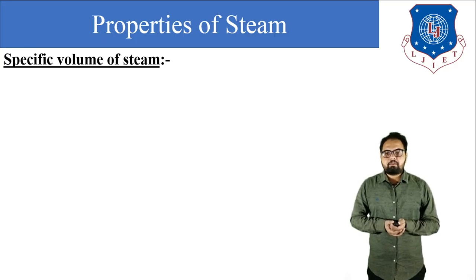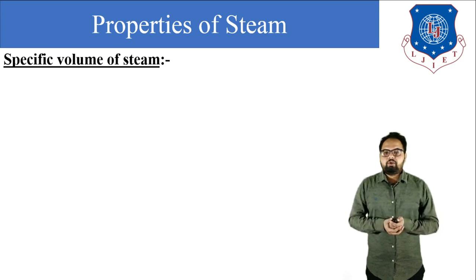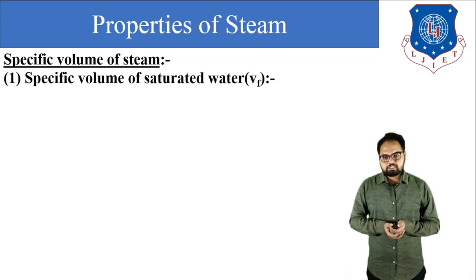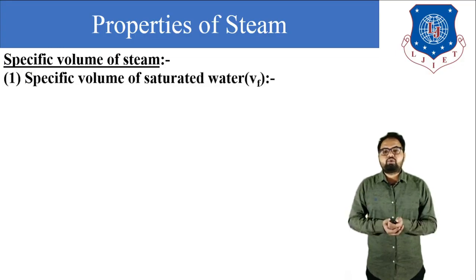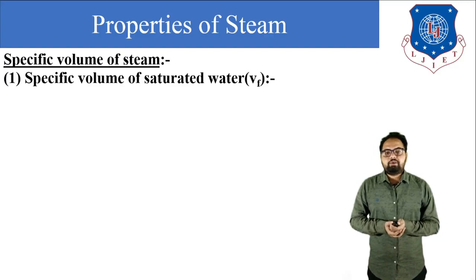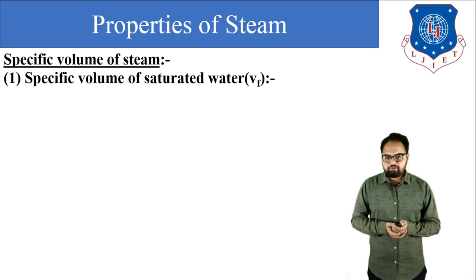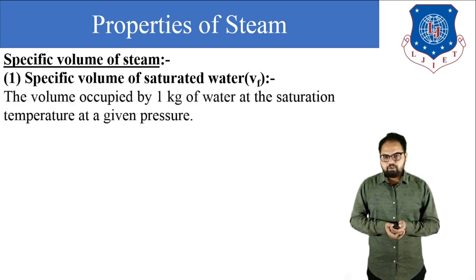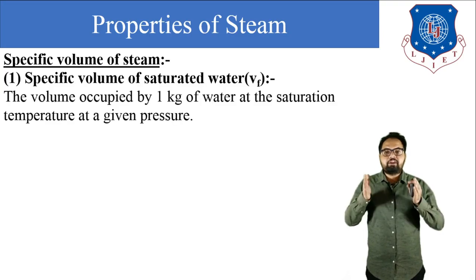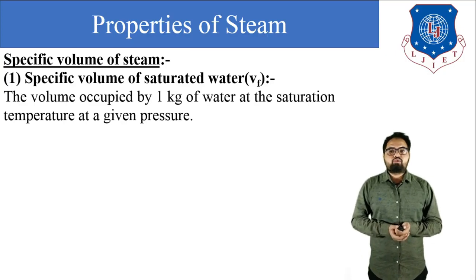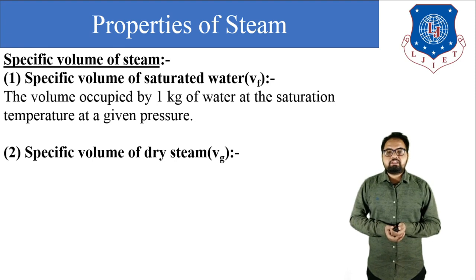Now we are going to discuss the specific volume of the steam. We know that specific volume is defined as volume per unit mass, and specific volume of saturated water is known as v subscript f. f is generally used term for liquid phase in case of steams. The volume occupied by 1 kilogram of water at saturation temperature at given pressure is known as specific volume of saturated water.